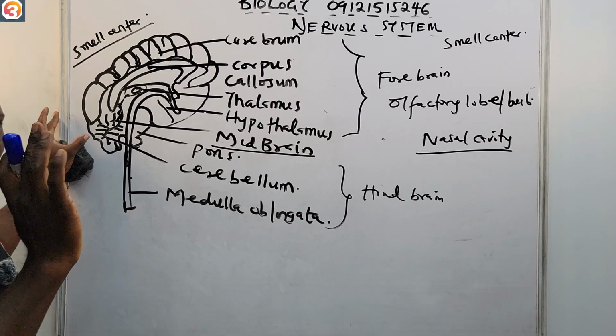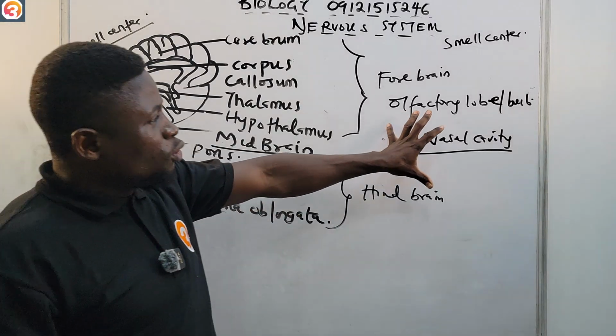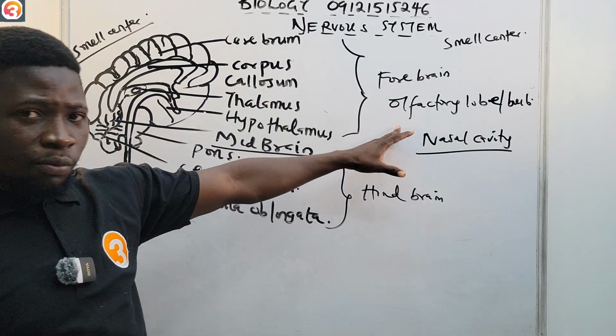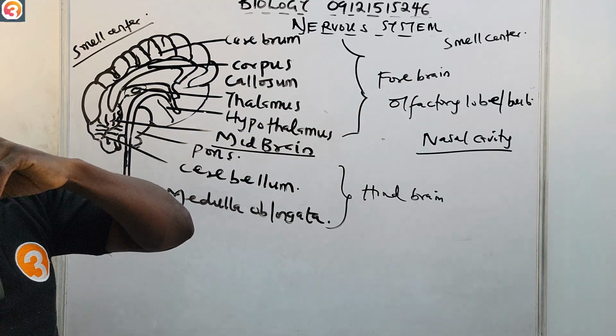Okay, so please just take note of that. So there's the olfactory lobe and the cerebrum. We have the cerebrum, we have the olfactory lobe. Now this olfactory lobe has two main parts.